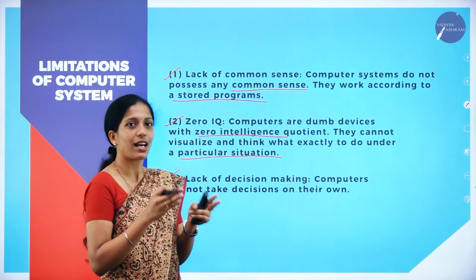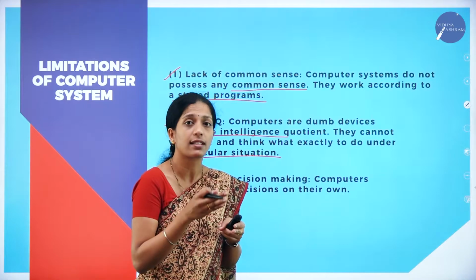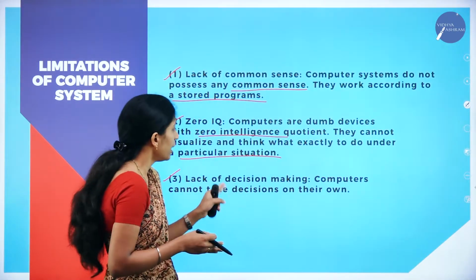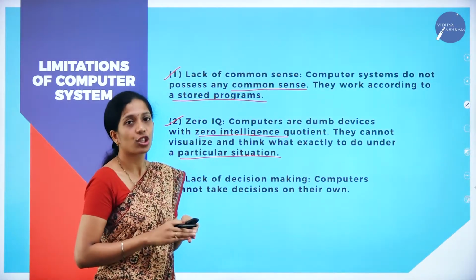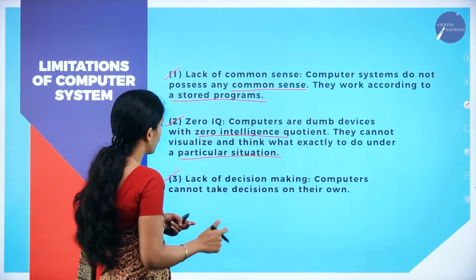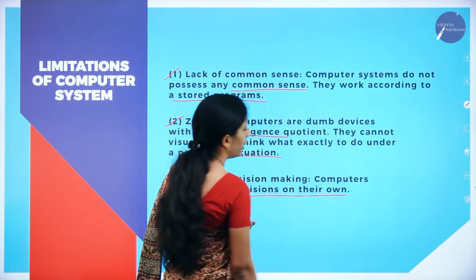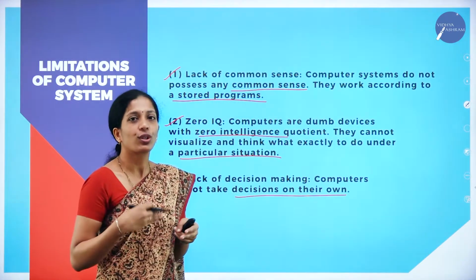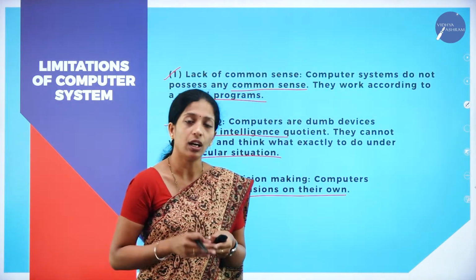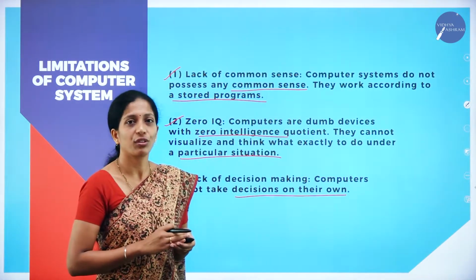Next one is lack of decision making. Here computer, as I told, is a device or a machine, so it will not have decision making power. Computer cannot take decisions on its own, like humans can. So these are the few limitations.